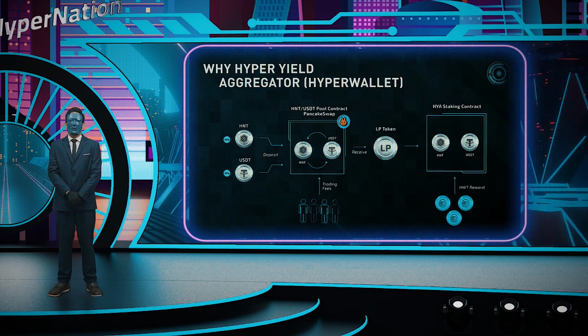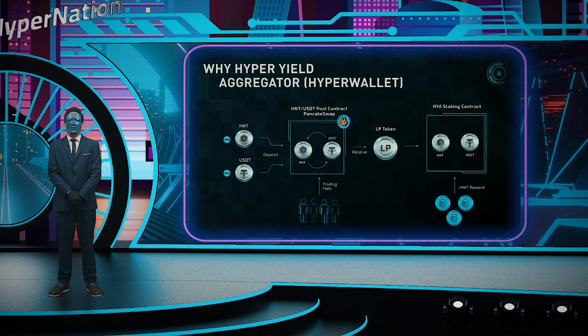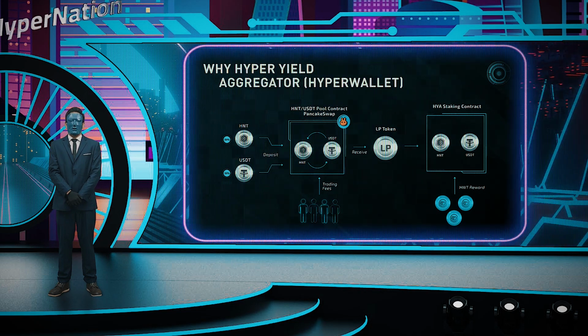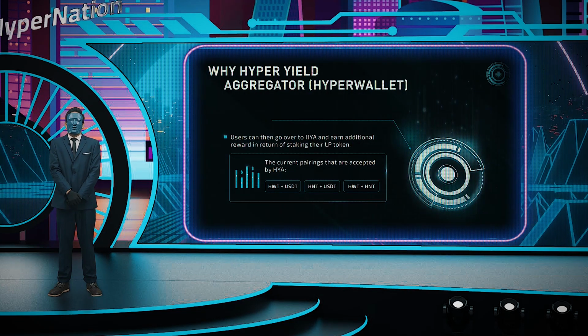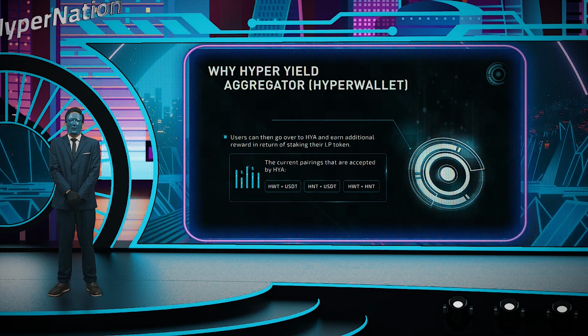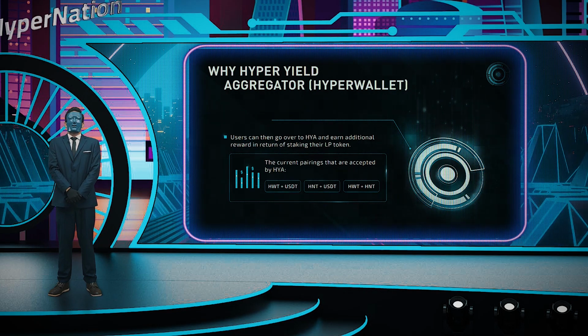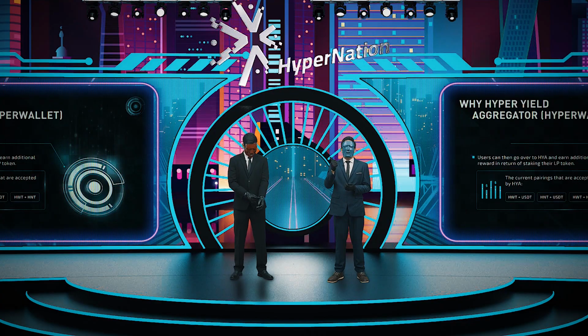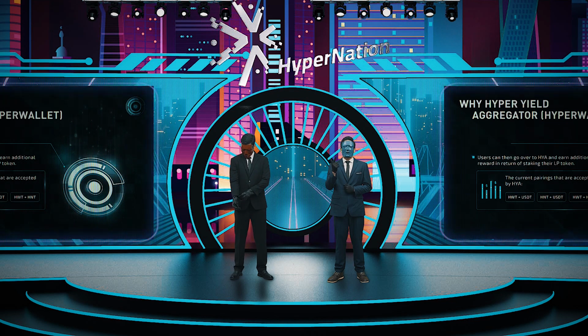Users would need to just stake their LP token with HYA to earn additional HWT. Users can go over to HYA and earn additional rewards in return for staking their LP token. The current pairings that are accepted by HYA: HWT plus USDT, HNT plus USDT, HWT plus HNT.